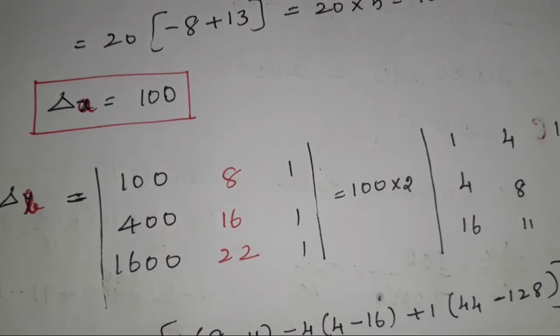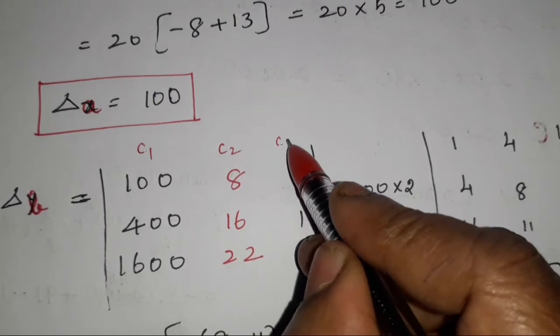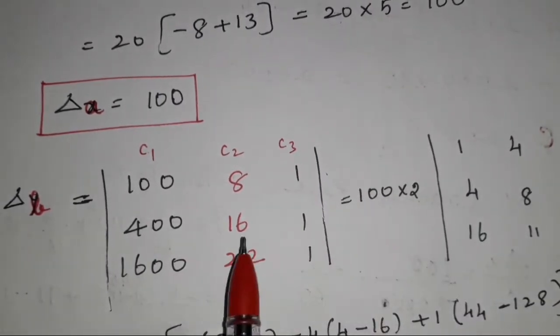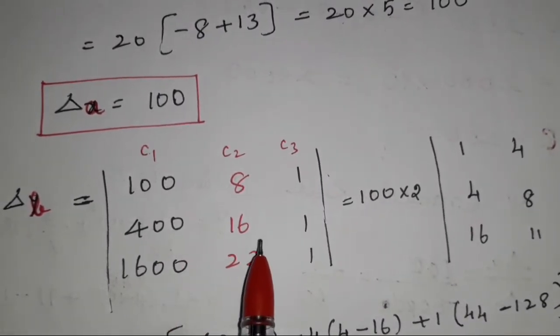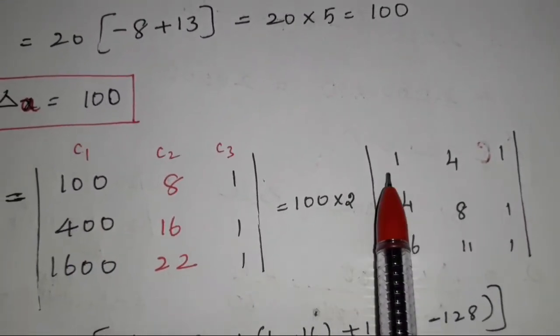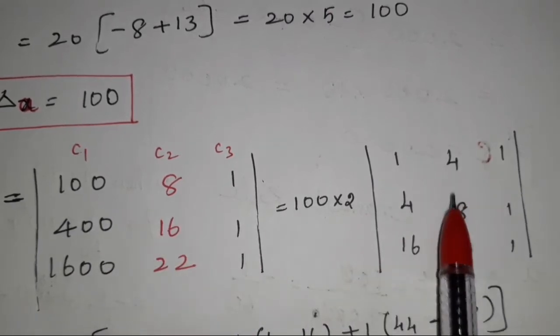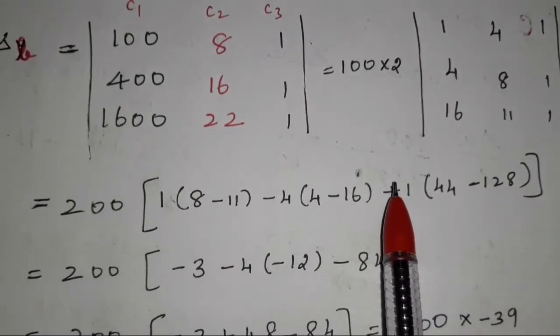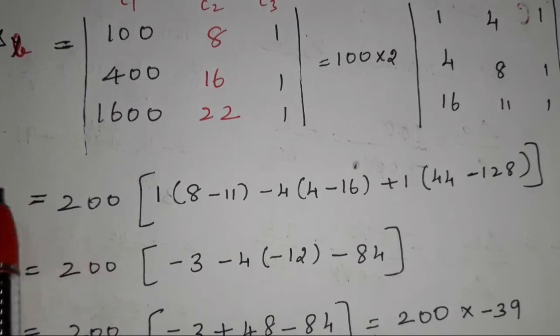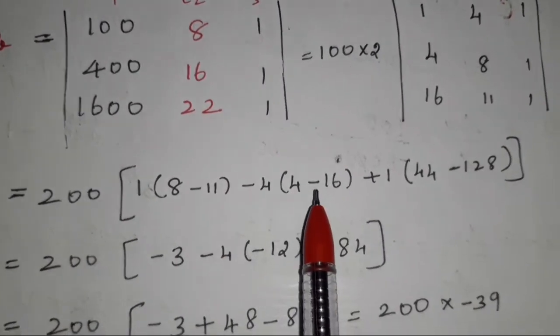Here also in C1, the column 1, we take 100 outside, and in column 2 we take 2 outside for easy calculation. So taking 100 as well as 2 for C1 and C2. Next, the balance is what? If you take 100 from C1, we get 1, 4, 16. Taking 2 from C2, we get 4, 8, 11. Again, what do you do? You find the determinant value. 100 into 2 is what? 200. See the calculation part.